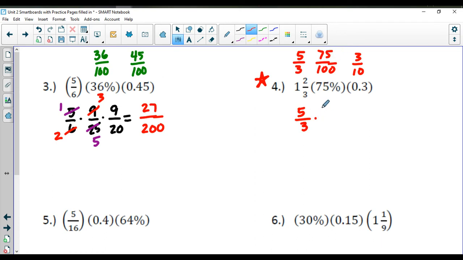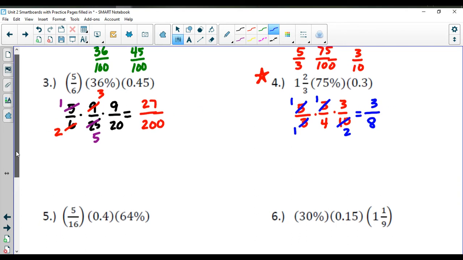And if I divide by 25 here, I get 3/4, and then 3/10 is just going to stay. So I can reduce my 3's. And that looks to be the 5 and the 10. There we go. 5 is going to be 1. 10 will go in twice. 1 times 1 times 3. 1 times 4 times 2. And 3/8 is my final answer then on number 4.